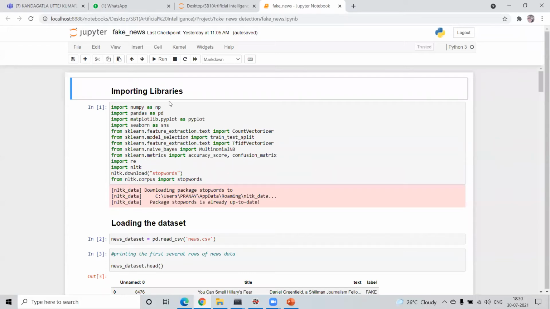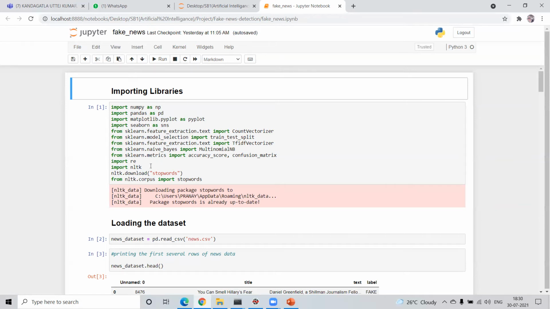Now coming to the Jupyter notebook, the fake news file. Here are the necessary libraries which we need to import for this project: NumPy, Pandas, Matplotlib, and Seaborn for graph implementation, and count vectorizer and TF-IDF vectorizer for text classification. Train test split is for training and testing the dataset, and multinomial naive Bayes is the model which classifies what is true or false, and accuracy score and confusion matrix show how accurately the classifiers work.